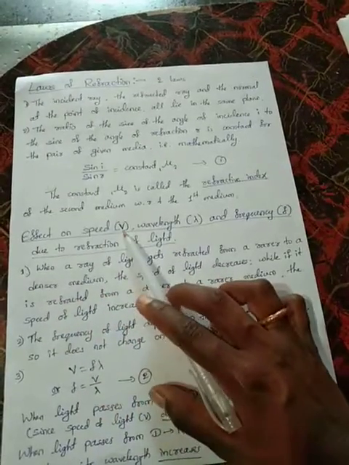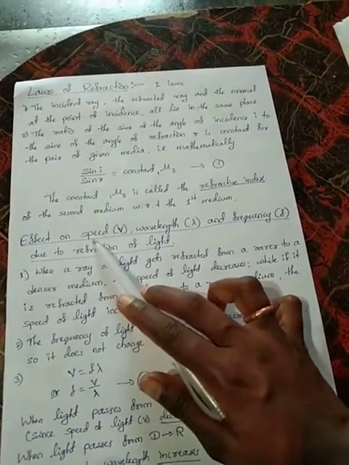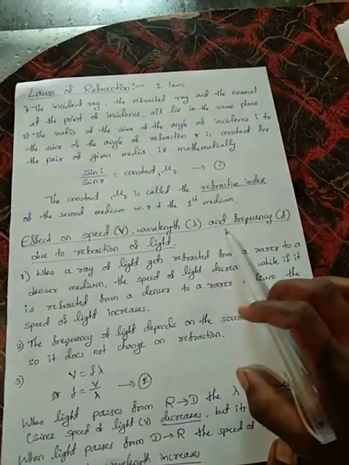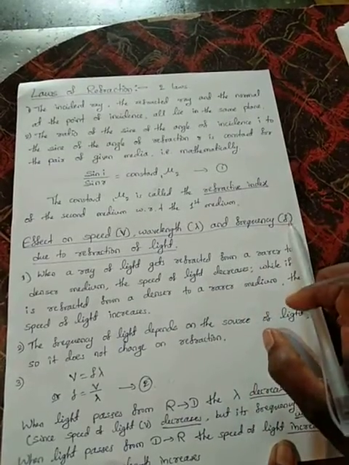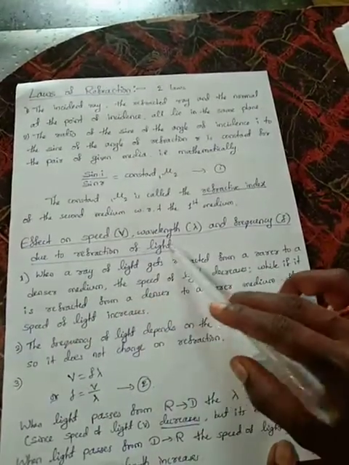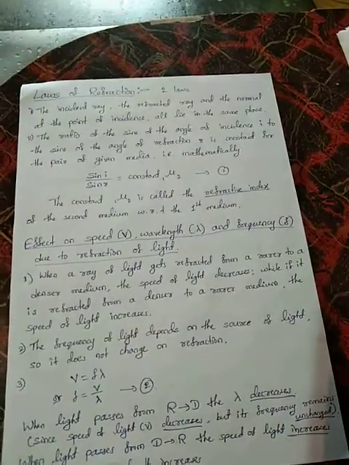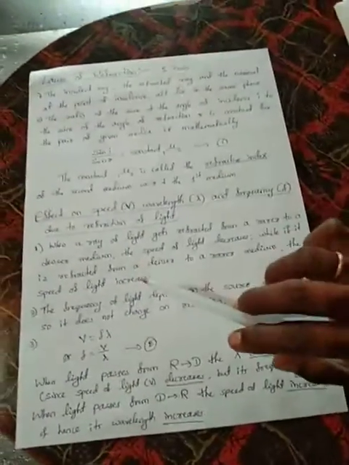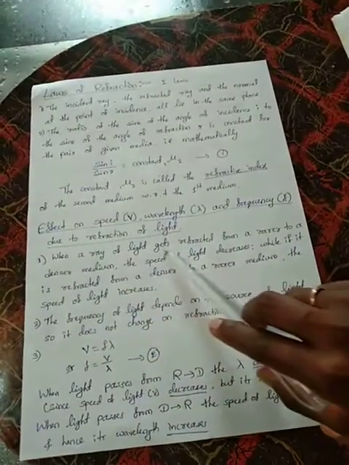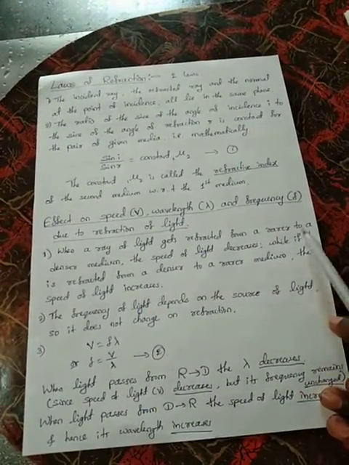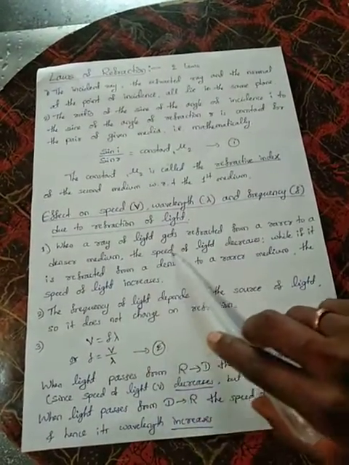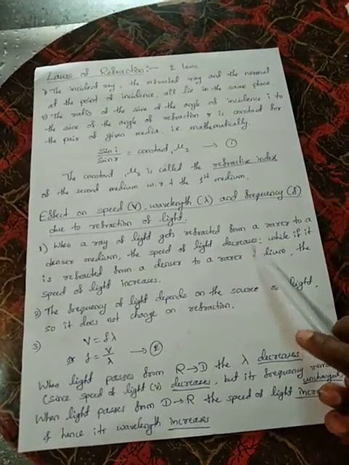Effect on speed v, wavelength lambda, and frequency f due to refraction of light. There are some cases. When a ray of light gets refracted from a rarer to a denser medium, the speed of light decreases.